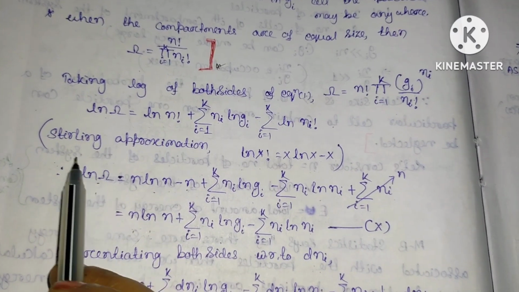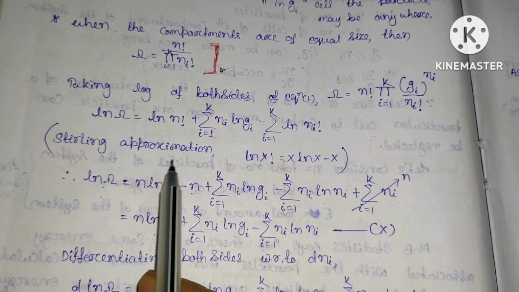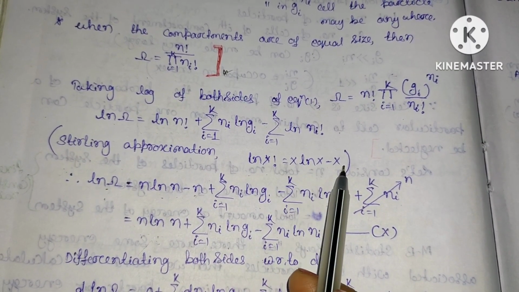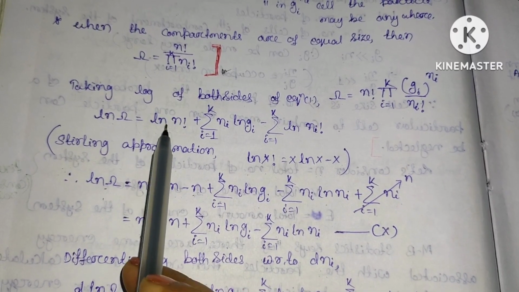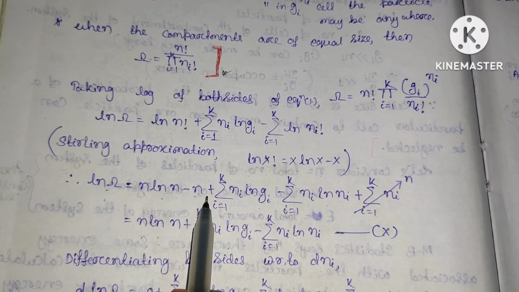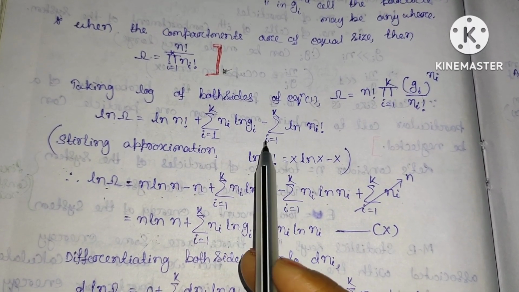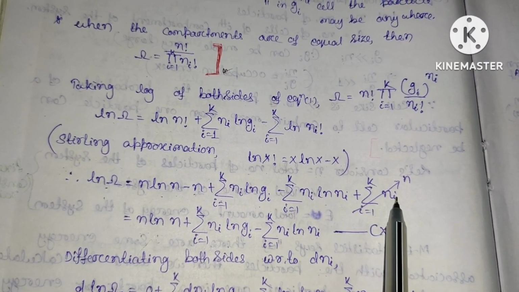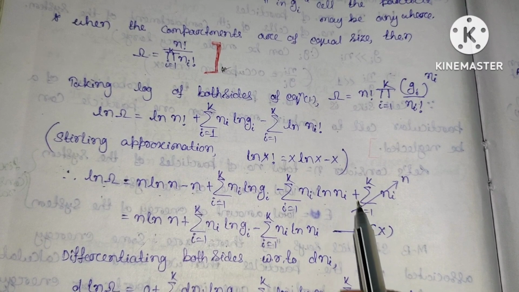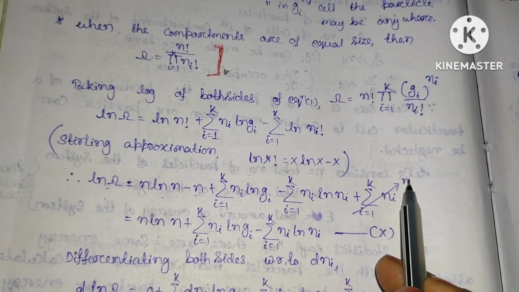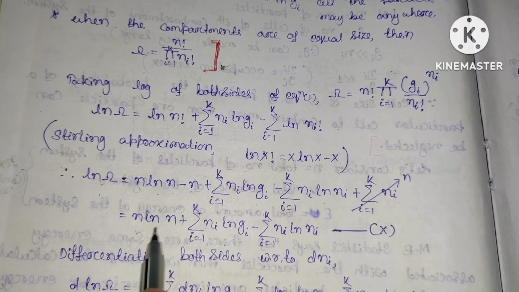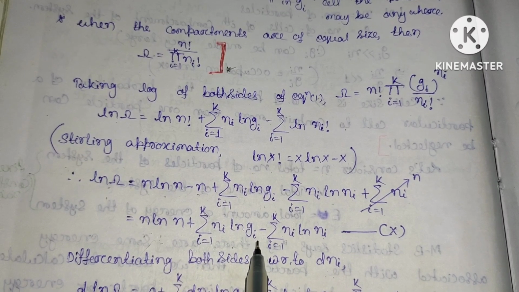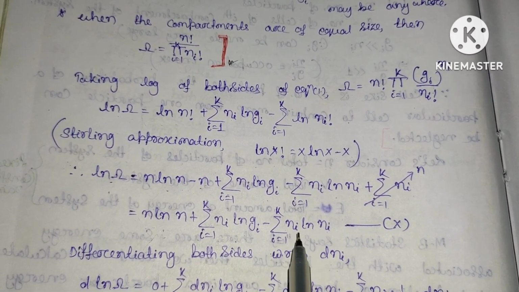So again, by considering the Stirling approximation, which says that log x factorial equals x log x minus x, putting this here, ln n factorial will be n ln n minus n plus this term minus the sum over i equal to 1 to k of ni ln ni minus the sum over ni. Here you can see that the summation over ni will give n, so the minus n and plus n get cancelled. The remaining terms will be n ln n plus the sum over i equal to 1 to k of ni ln Gi minus the sum over i equal to 1 to k of ni ln ni.